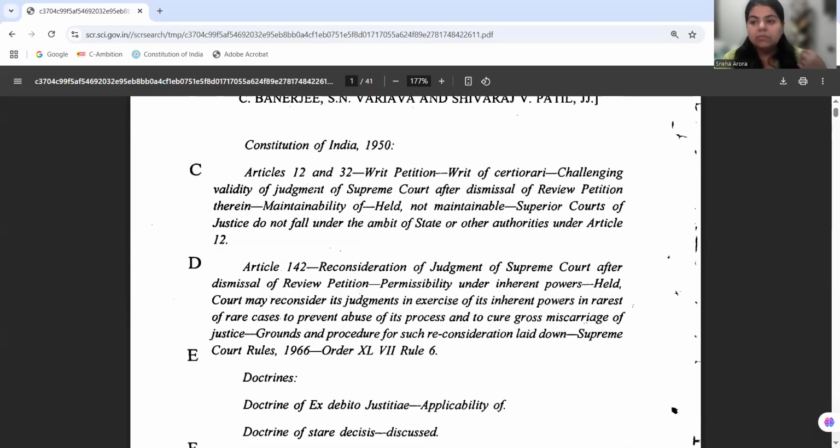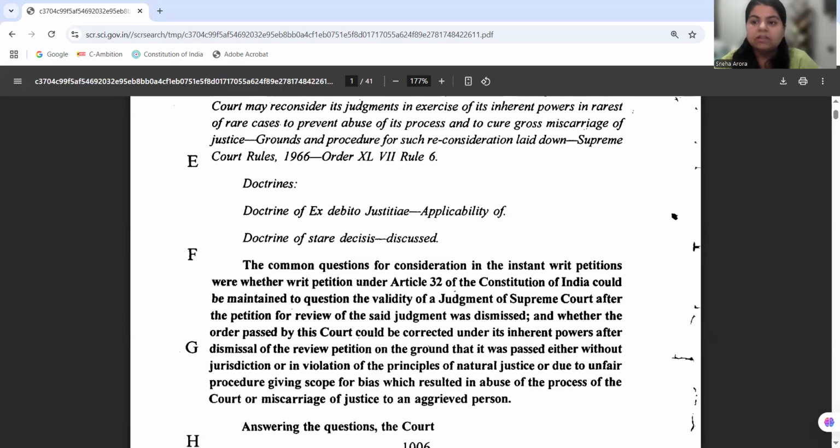In this case, the moot question before the court is, number one, whether even after dismissal of review, does the aggrieved person have any remedy before the Supreme Court of India, and whether the writ jurisdiction under Article 32 can be invoked to overrule a judgment given by the Supreme Court if it is found that there is a miscarriage of justice.